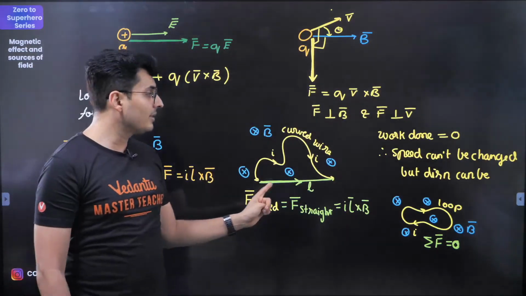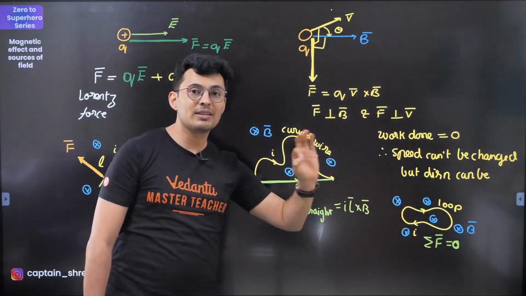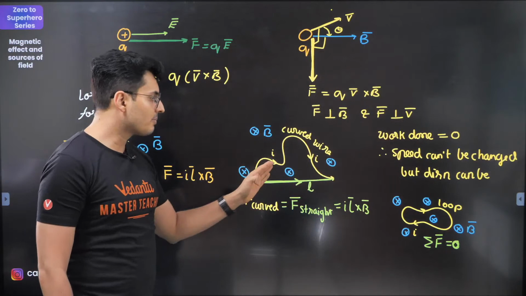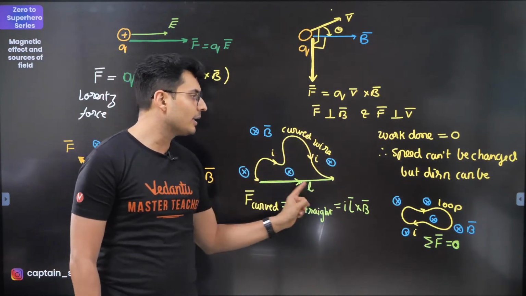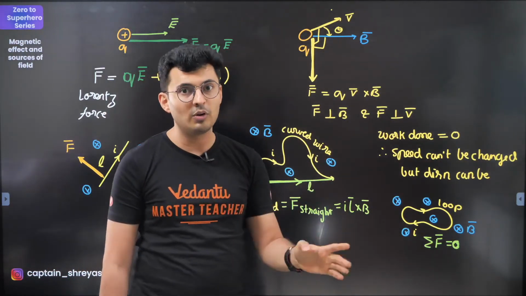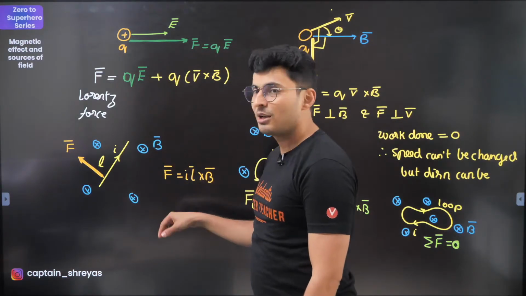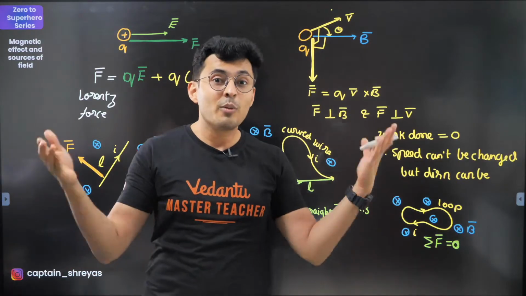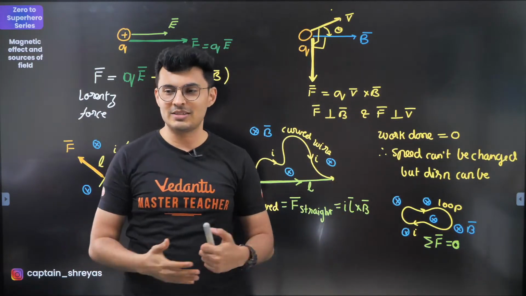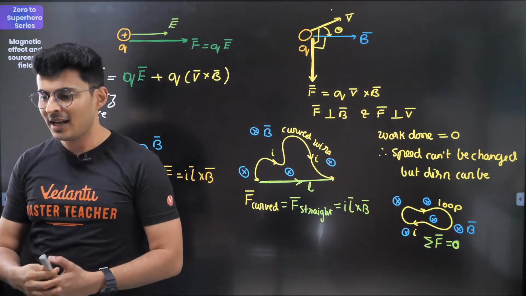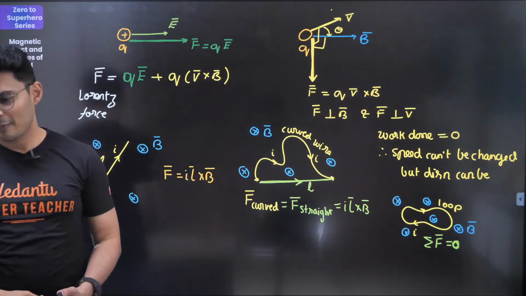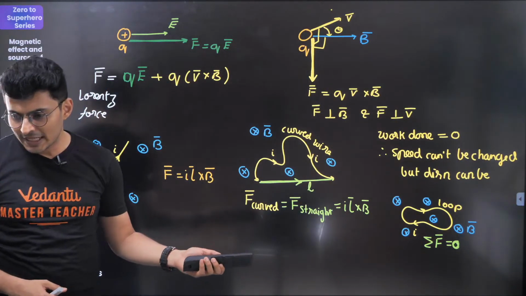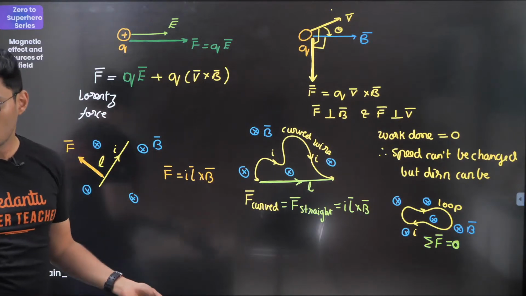Ranveer, if the magnetic field is not constant, then these two properties do not hold true. These properties are always true when the magnetic field is uniform. If it is not uniform, then you will have to integrate: force is the integral of I dl cross B. Yes, integration always comes when things are not uniform, not constant. Okay, I hope this is clear. Very good. Let's move on to the next point.